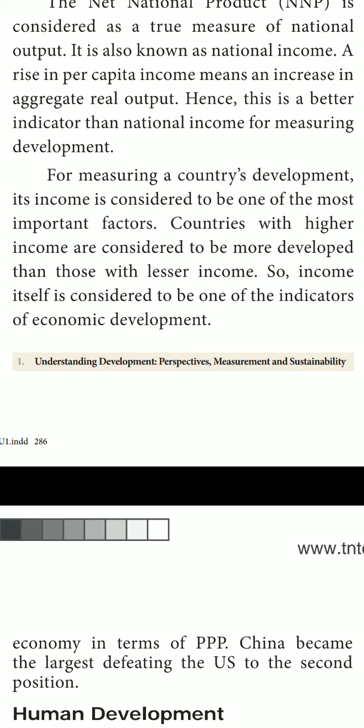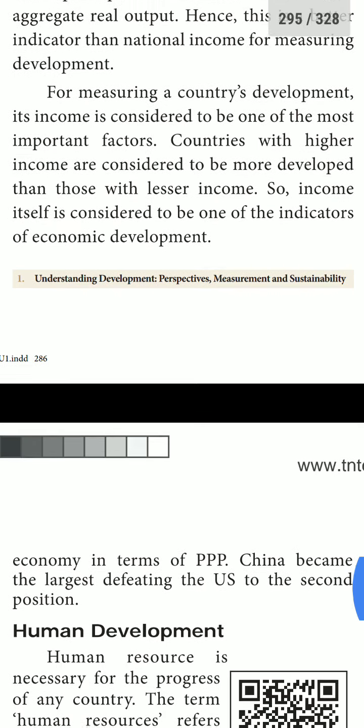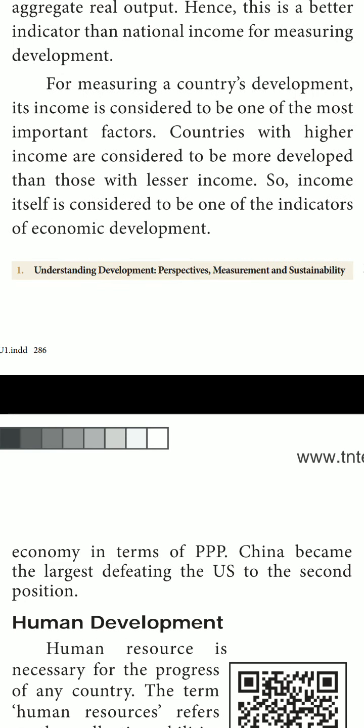So, what do you know about this net national product? It is considered as the true measure of national output and it is also considered as national income. A rise in per capita income means an increase in aggregate real output. Hence, this is the better indicator than national income for measuring development. So, how can we measure the national income of one country?